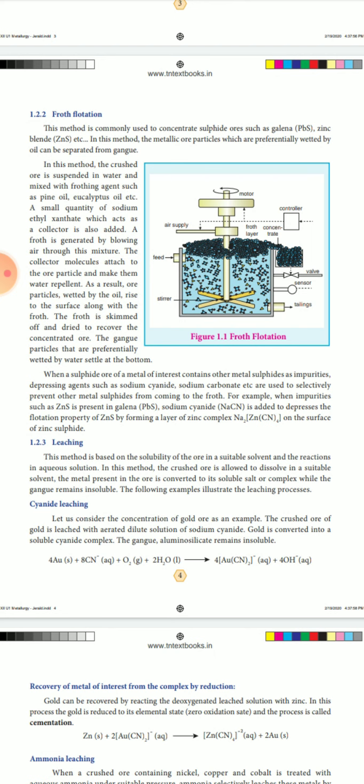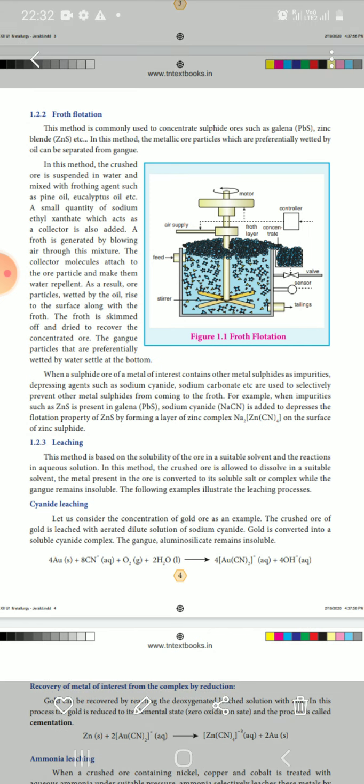Then we blow air through this mixture. The collector molecules attach to the ore particles and make them water repellent. As a result, the ore particles wetted by the oil rise to the surface along with the froth.